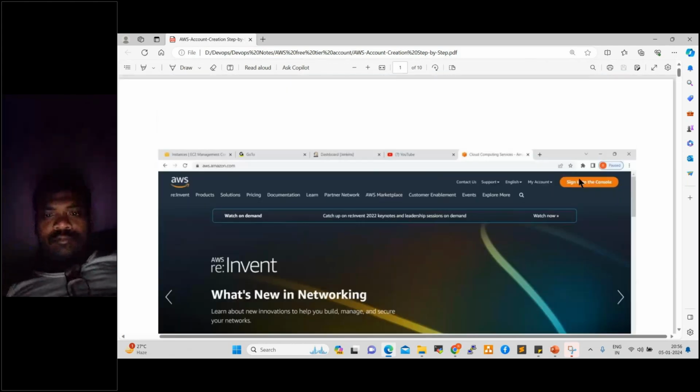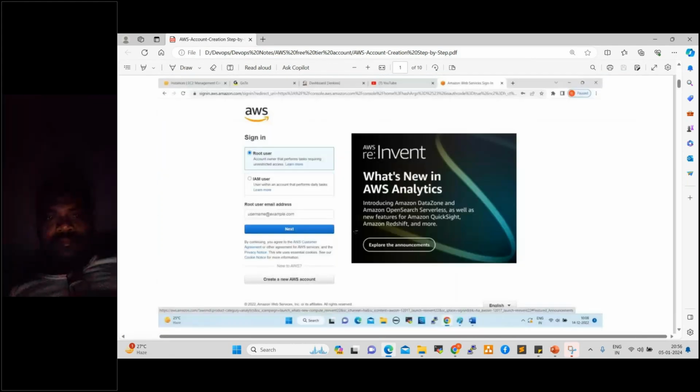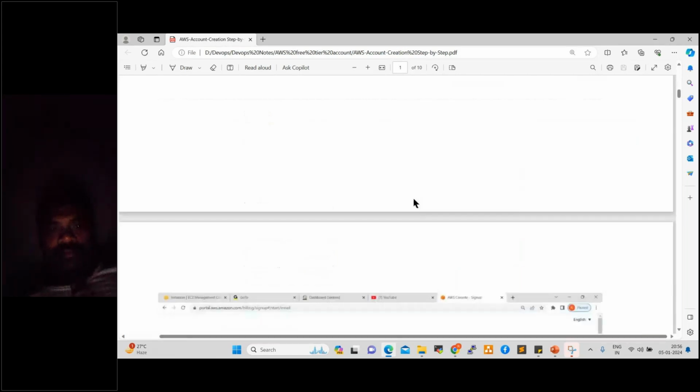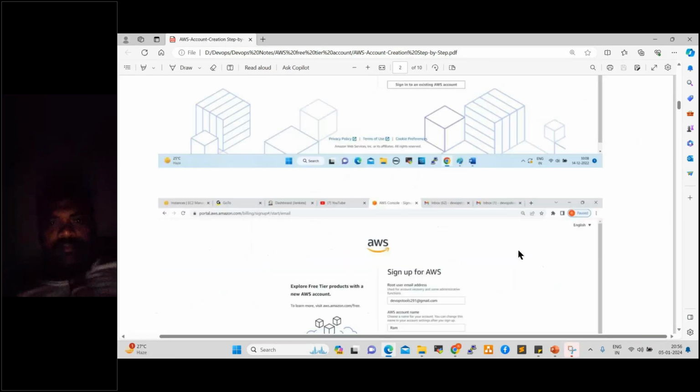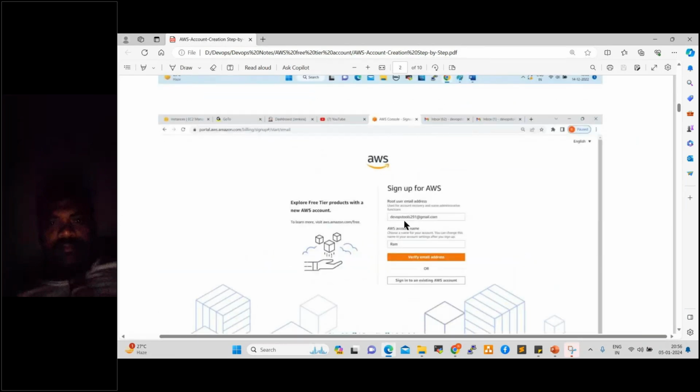Once you click on create AWS account, it will ask you to provide your email address and account name. You can provide them like this. Then click on verify email address.